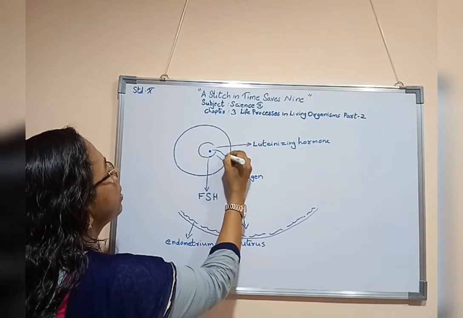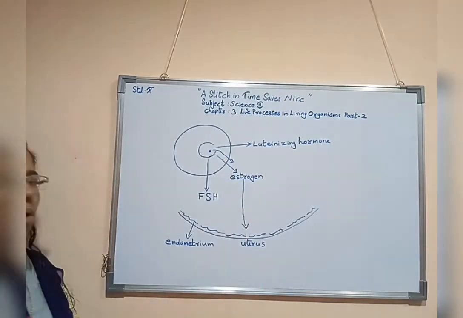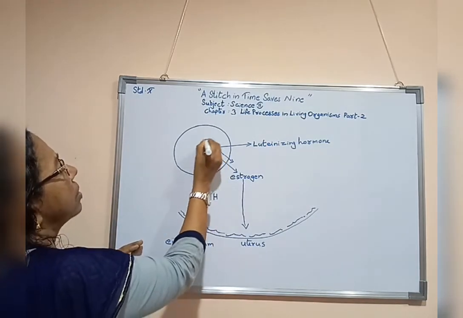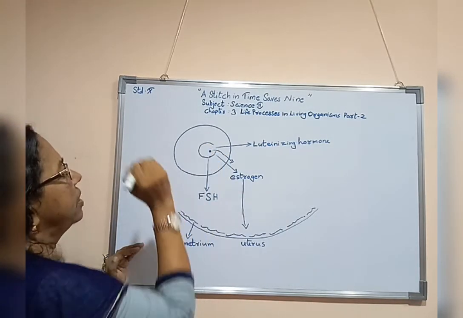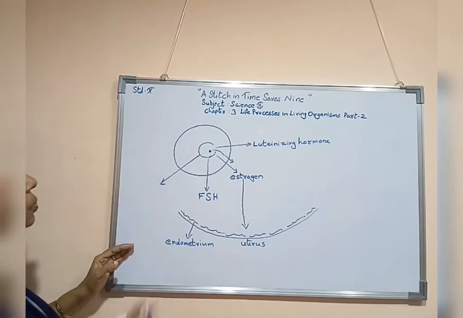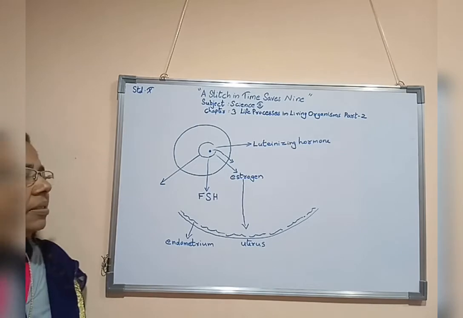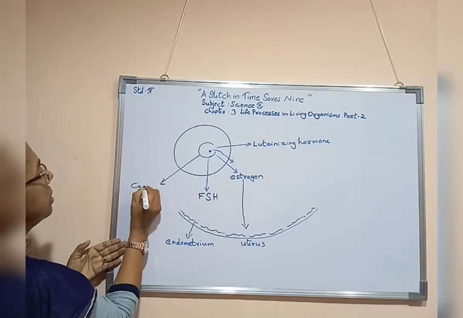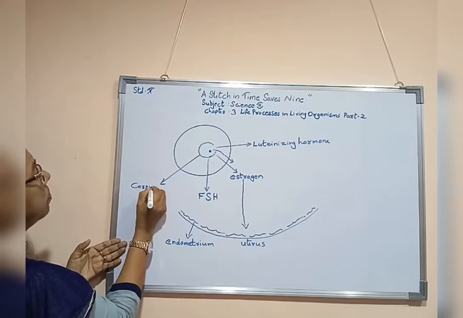Slowly it will come out from this ovary. Now, this remaining part of this follicle converts to another structure that is known as corpus luteum.